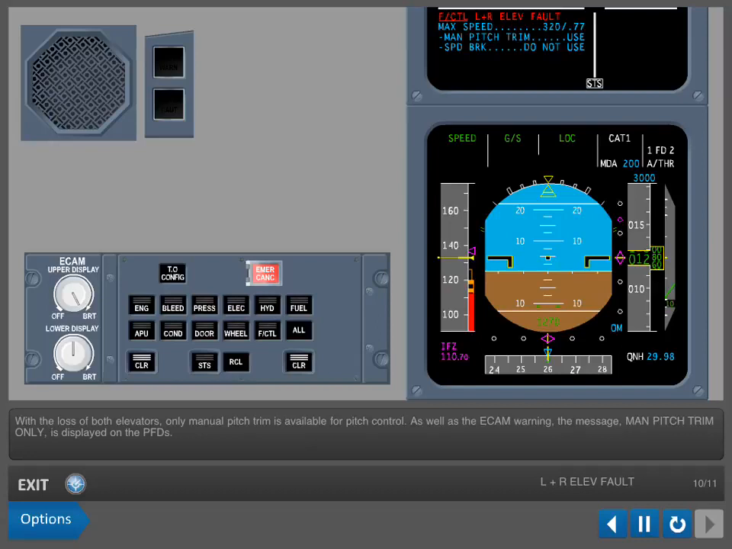With the loss of both elevators, only manual pitch trim is available for pitch control. As well as the ECAM warning, the message "Manual pitch trim only" is displayed on the PFDs. Do not use the speed brakes because of the induced pitch changes, which may be difficult to control with manual pitch trim only. Clear flight controls by pressing the Clear button on the ECAM control panel.